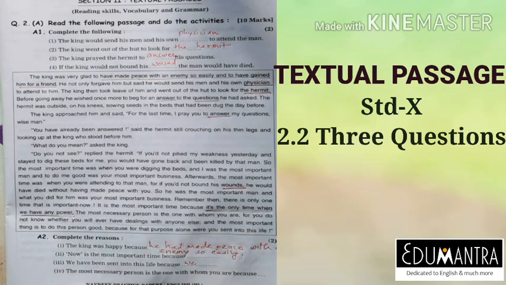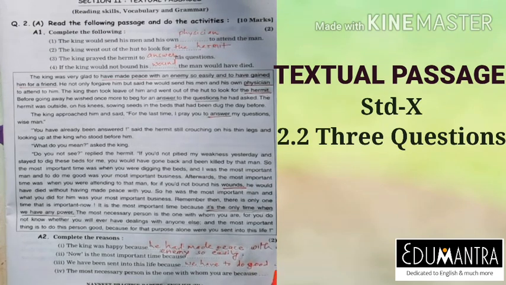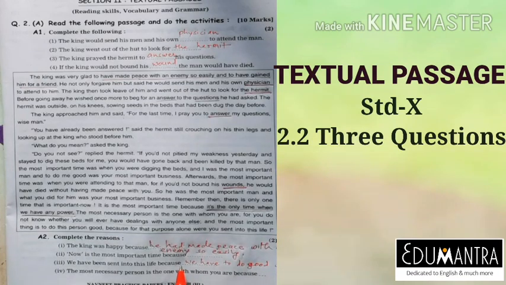I'm going to write the answer here. I have made a little change here. We have to do good with others.